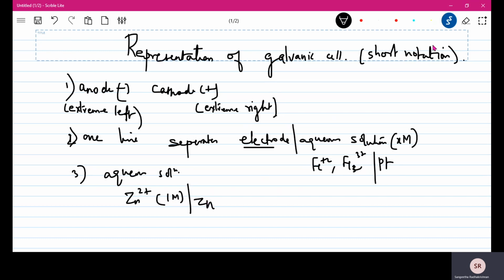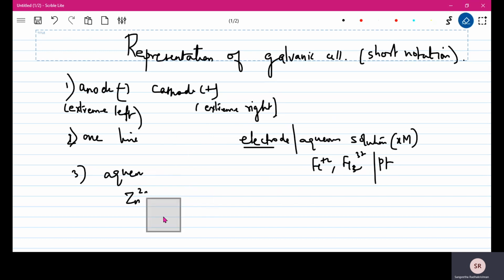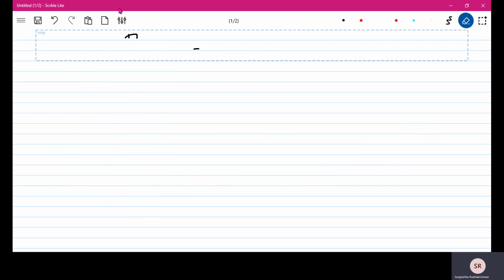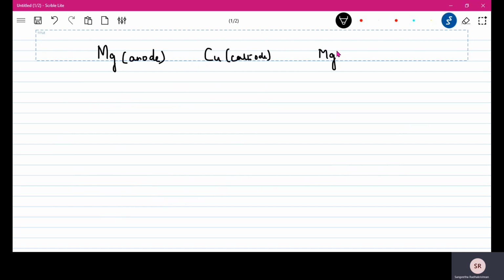Okay, so let us just see how to write. Suppose I tell you I have magnesium anode and copper cathode, and an aqueous solution of magnesium, which is 1 molar, and an aqueous solution of copper, which is also 1 molar.